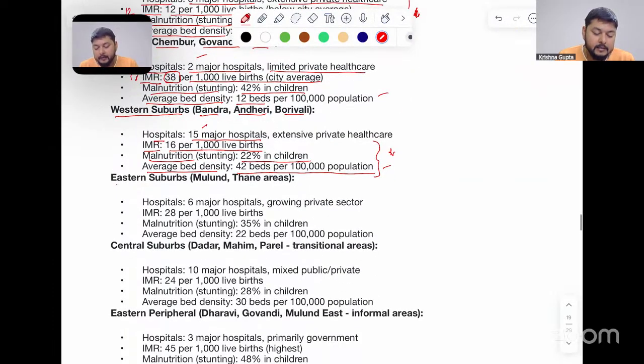Then, eastern suburbs, that is Mulund, Thane areas. Hospitals: 6 major hospitals, growing private sector is seen here. Infant mortality rate is 28 per 1000 live births. Malnutrition, that is stunting, is 35% in children. Average bed density is 22 beds per 1 lakh population. Therefore, it is also quite low here.